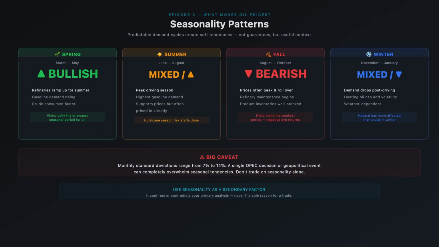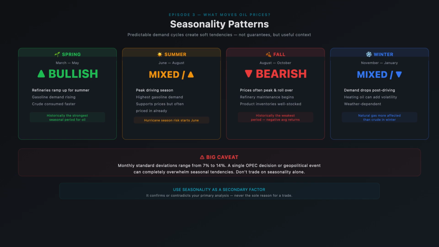Oil prices follow seasonal patterns driven by predictable demand cycles. These aren't guarantees, but they're tendencies that have played out historically. Spring, March through May, tends to be bullish. Refineries ramp up production to prepare for the summer driving season. Gasoline demand rises, and crude oil gets consumed faster.